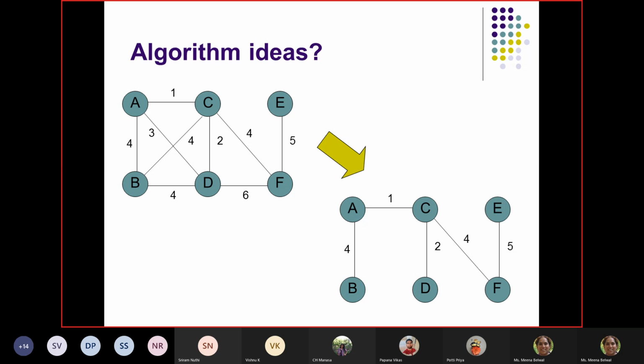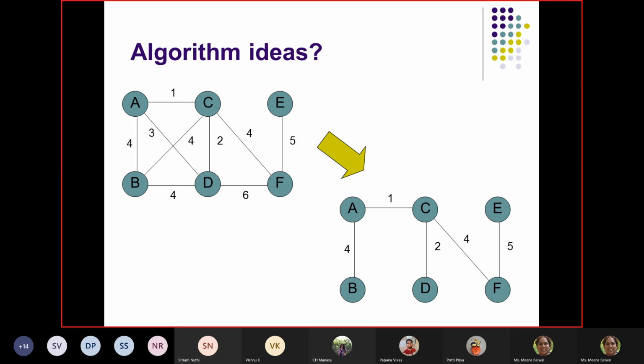Okay, so now we want to understand what could be the algorithmic ideas. Here typically we want to get from this, we want to get this, right? And typically, no starting node is given to me here. A graph is given to me, but they have not given me any node from which I should start, right?